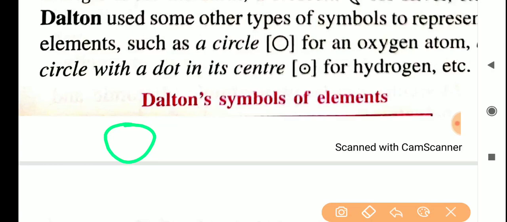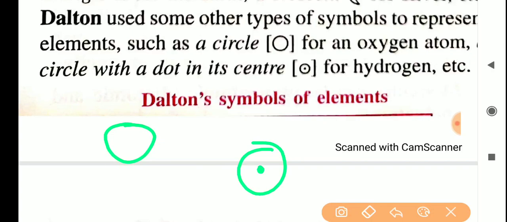So what did Dalton do? He told that we can give small symbols for these elements, because it is difficult to represent their names everywhere. So he took this type of symbols for the representation. For example, a circle symbol he took to represent oxygen, and a circle with a dot at the center for representing the hydrogen atom. Like this, some pictorial representation was given by Dalton.